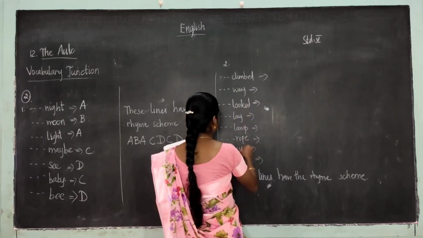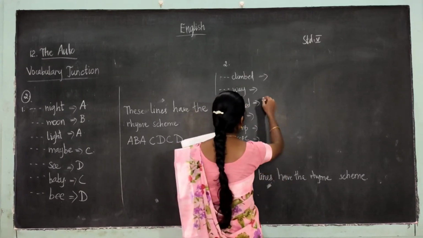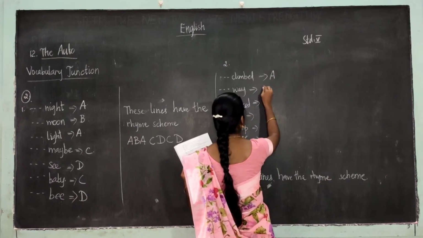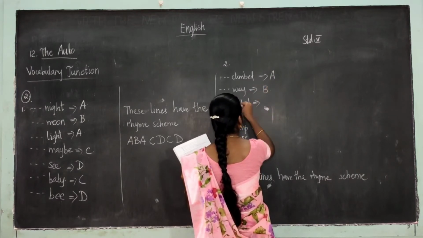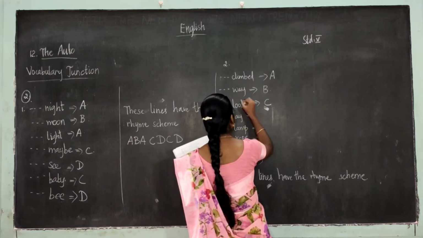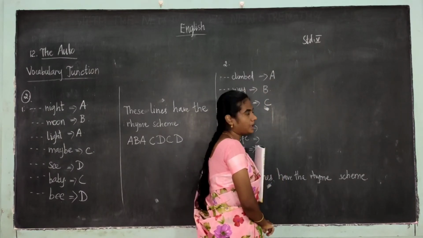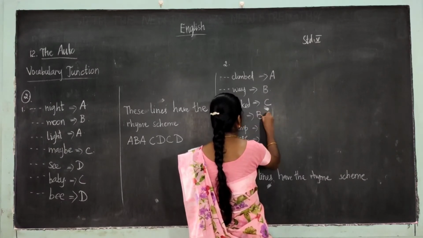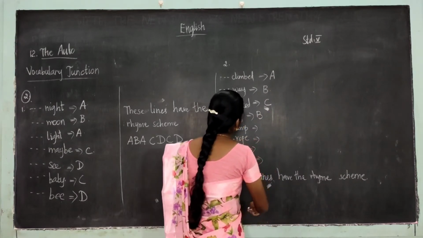I have written the last words alone. See here, climbed, A, way, B, looked, it's a new sound. So see, lay and way are the rhyming words. What I have written here? What letter? D.